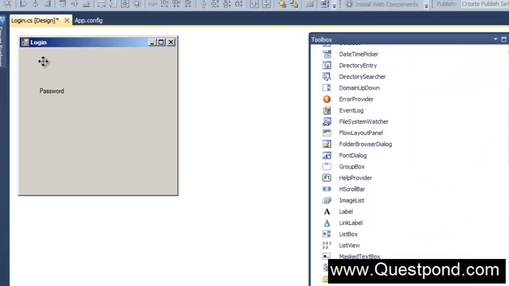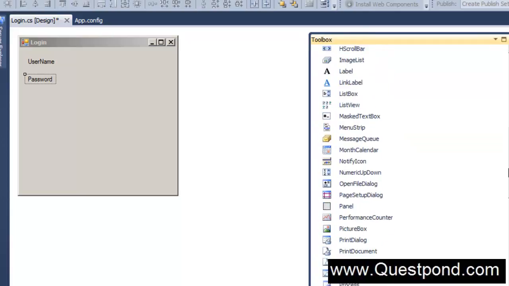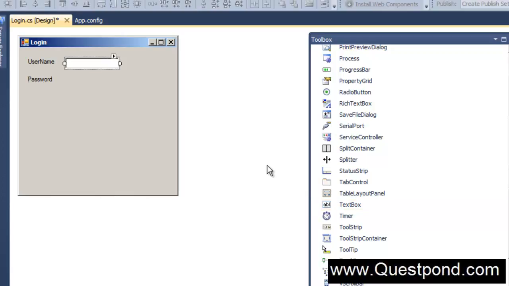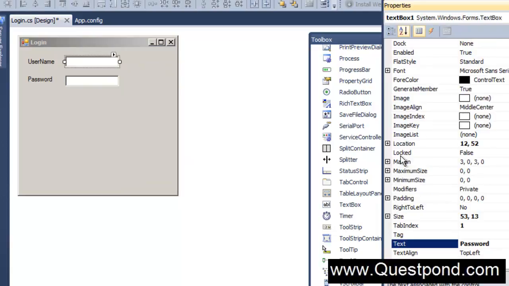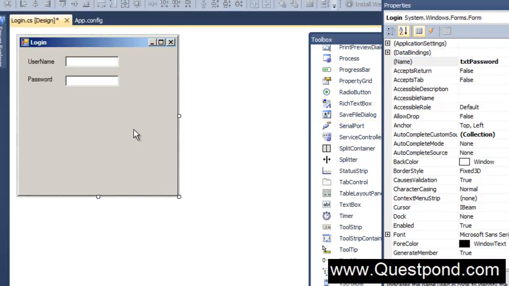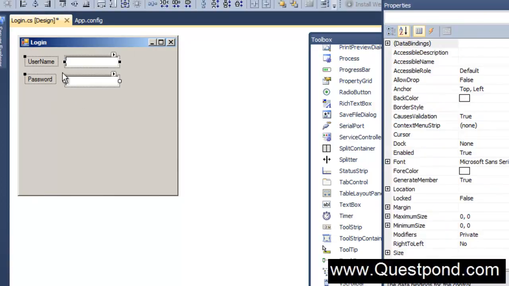And also what we would like to do is put two text boxes here. One text box will take the username, and the other text box will take the password, right? So I'm going to drag and drop a text box. This will take username, and this will take password. So I'm going to right click. Let's give this text box the name txtUsername, and this text box txtPassword, right? And let's make this screen very compact here.